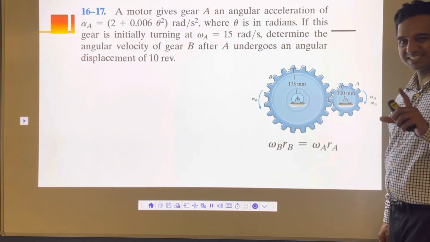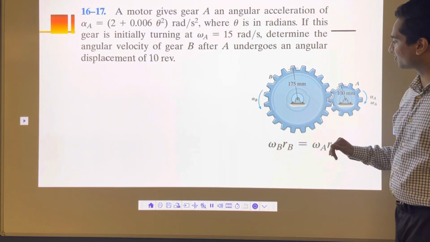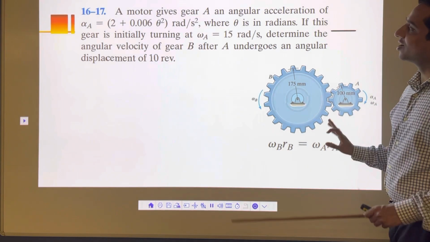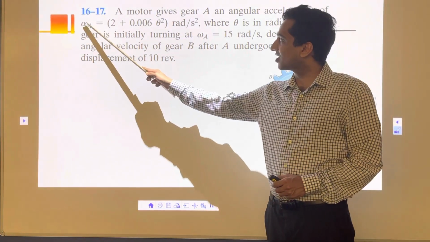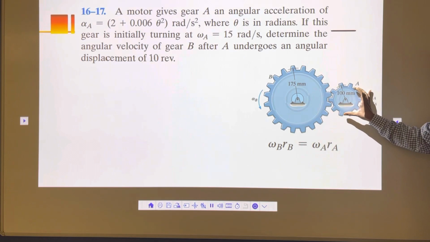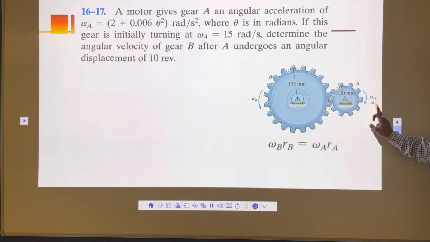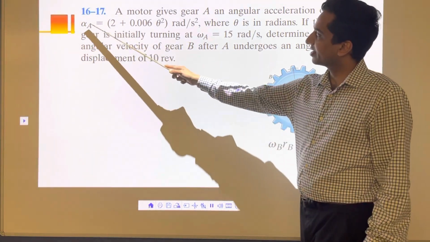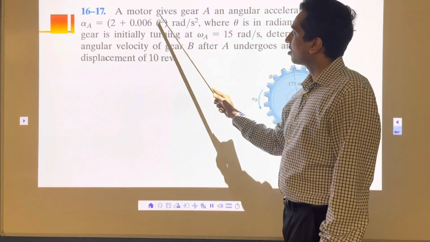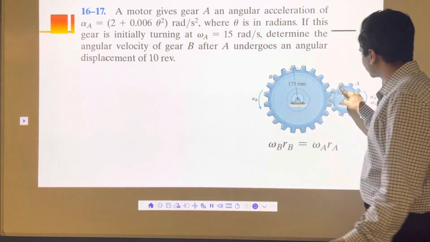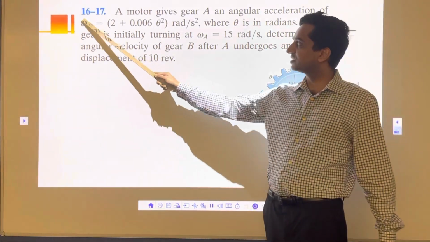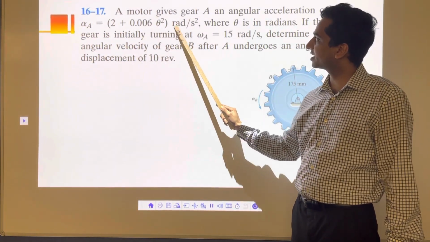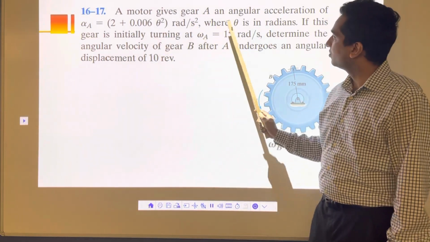Now another problem is a similar format, or a similar way to process everything. We have a wheel B here, wheel A here, A is rotating. Now what's happening is that this alpha A, the dimensions are given, and this alpha A is a function of theta. As the distance increases, the acceleration increases. So it depends on theta, and it's given as 2 plus 0.006 theta square radian per second square, where theta is in radians.